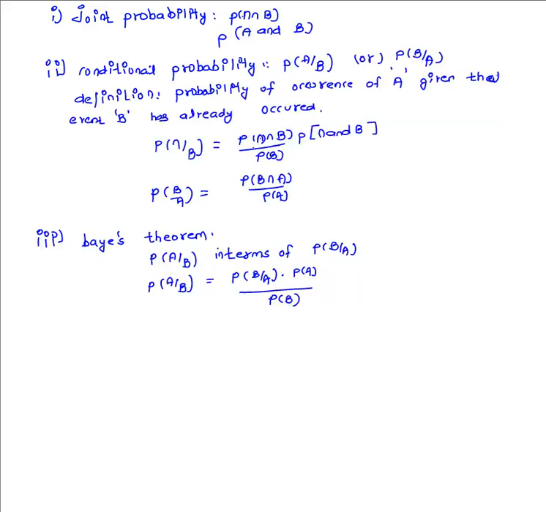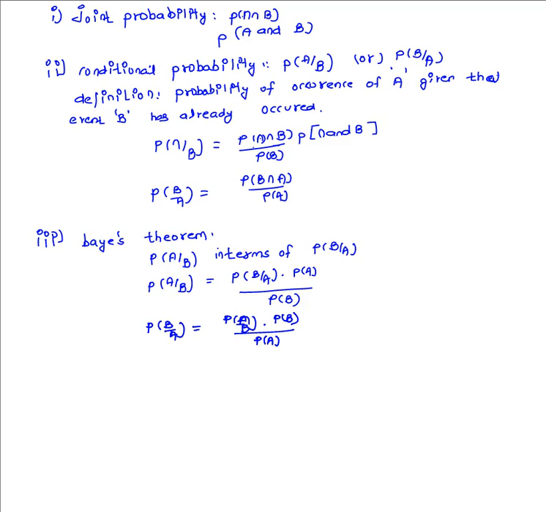Now let us express the other one. The other one is simply P of B given A, which is equal to P of A given B into P of B, whole divided by P of A. These expressions, the expression of one conditional probability in terms of the other, are used for further analysis of our probability concepts, which will be used in our communication systems. So overall this is called the Bayes theorem: the expression of one conditional probability in terms of the other conditional probability.